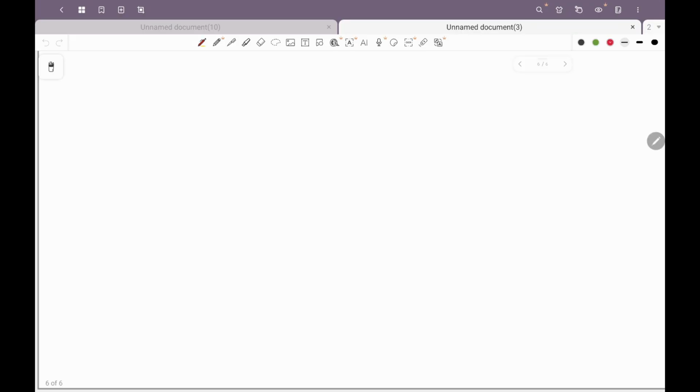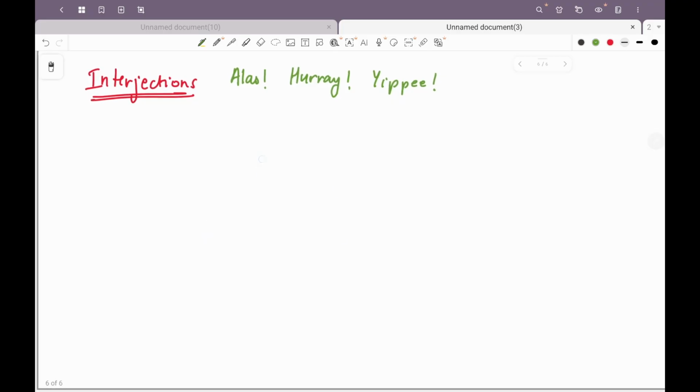Interjections are another part of speech. Interjections are not covered in your syllabus. However, interjections are words such as alas, which is used to denote something sad that has happened. These are words that are usually followed with an exclamation mark, or hooray, yippee. These are all interjections.